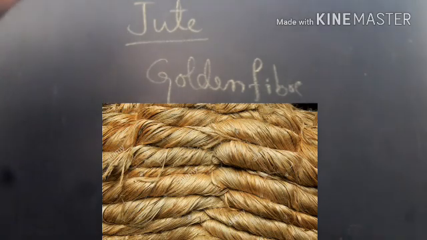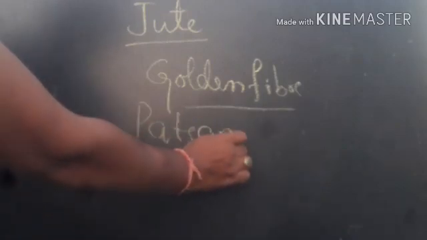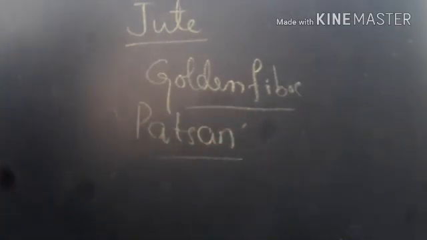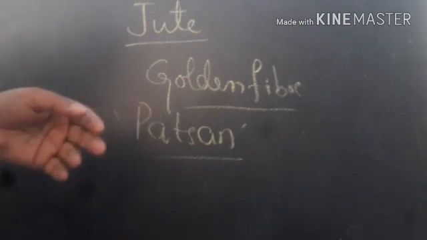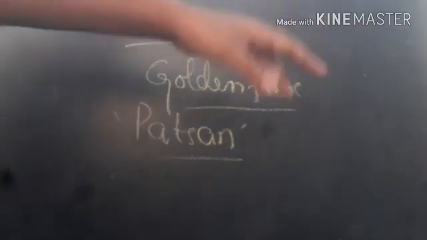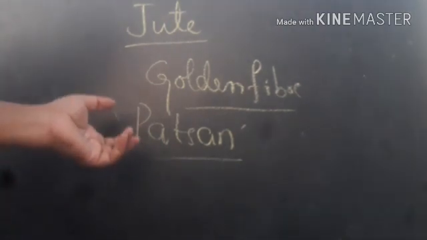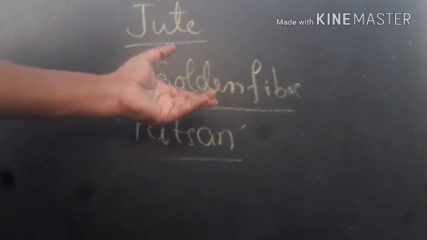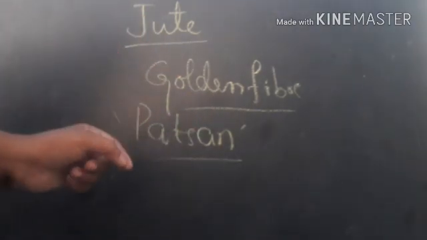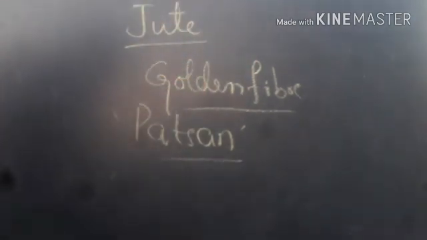Here, jute fiber is called patsan in Hindi. So patsan fiber is used in the preparation of many ropes, right? Jute fiber is very strong. And here in India, states like West Bengal, Bihar, Assam grow these jute plants during the rainy season.